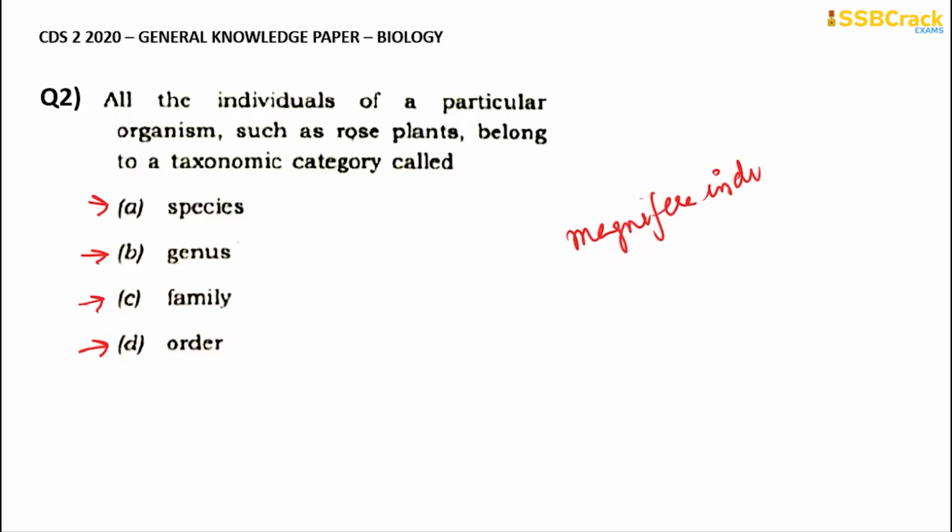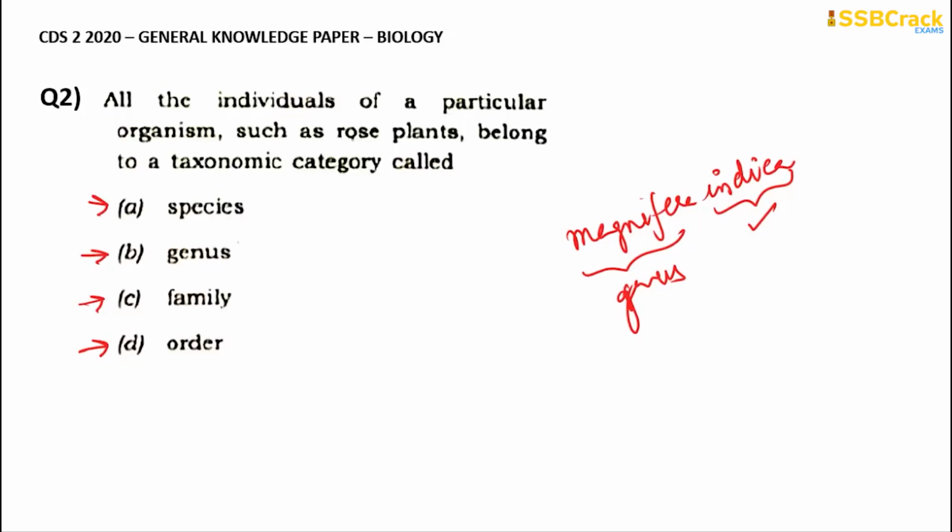If we consider the scientific name of mango, it is Mangifera indica. In this particular name, indica is the term related to the species part. And what is a genus? A genus comprises a group of related species which have more characters in common in comparison to the species of other genera. So Mangifera comes under the genus part.